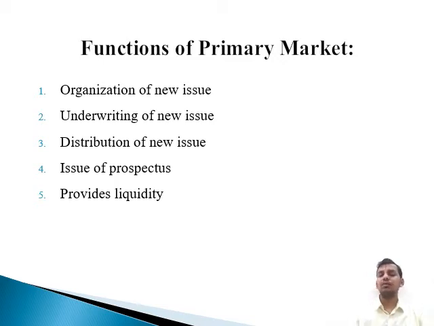Usually this prospectus is issued to the public, but it is to be submitted beforehand to the registrar of the company. The registrar goes thoroughly through this prospectus so that there would not be any misrepresentation or misinformation from either the company or anyone else. So the issue is sold to the public by issuing a prospectus. A prospectus is an invitation to the public by the company to purchase its shares in that issue.